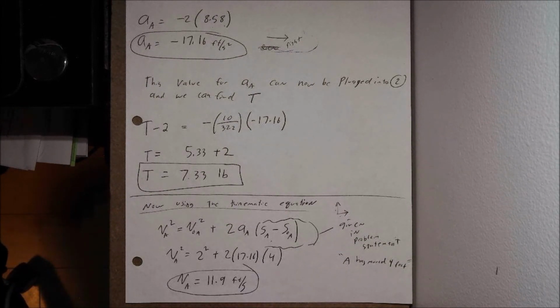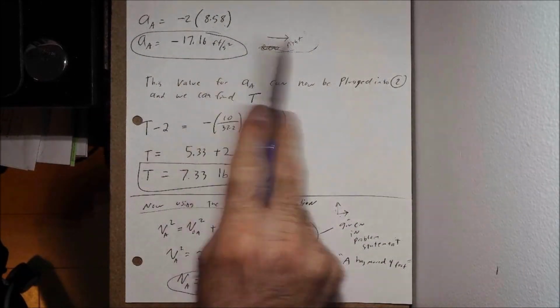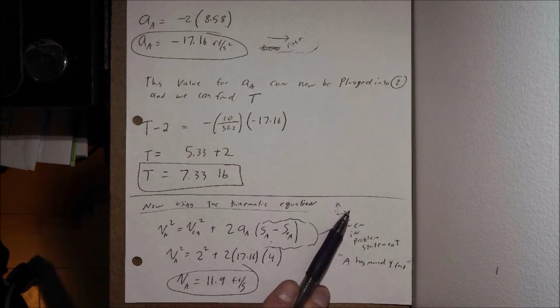So this leads to a very important point. Yes, you can choose individual different coordinate systems for every block, every free body diagram along the way, and that's fine. There's nothing wrong with that. But if you choose to have them all with positives going in different directions, you need to understand what that means with different coordinate systems.